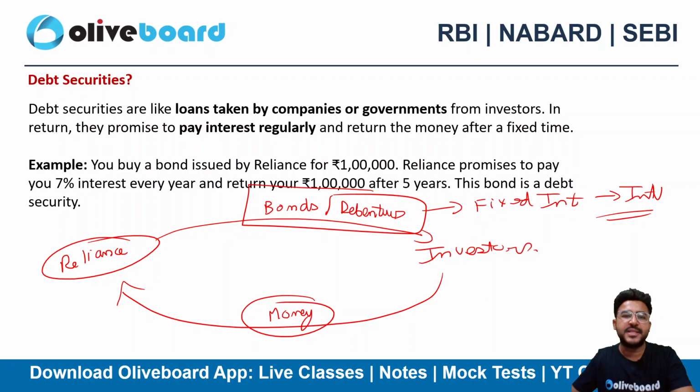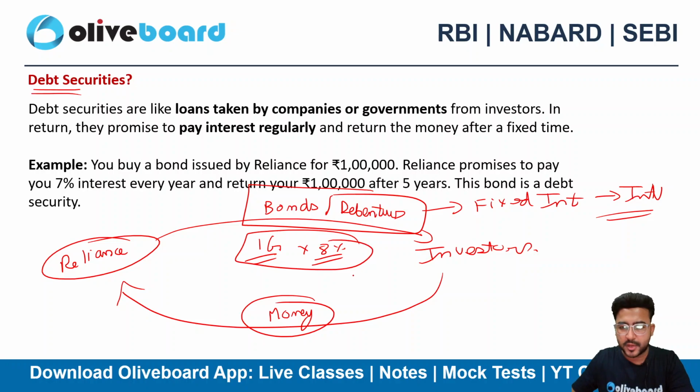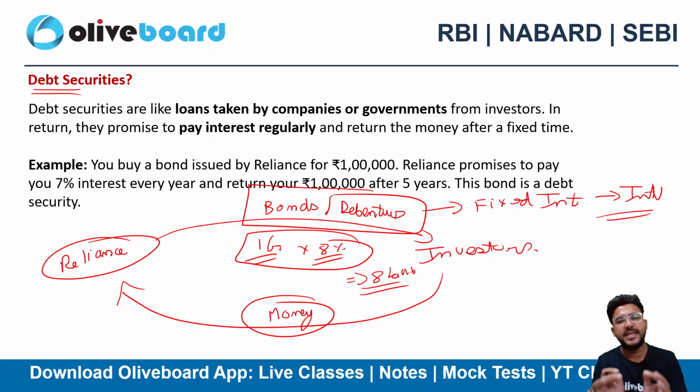So a bond and a debenture is nothing but a debt security. It's a fixed income, fixed interest bearing security. Reliance Industries will be paying fixed interest at fixed dates to the investors on this money. Let's suppose the bond was worth 1 crore and they are paying 8% as the coupon rate on it. So Reliance Industries will be paying 8 lakhs every year to the investors, and after the maturity period they will be repaying the principal amount of 1 crore as well. That's nothing but debt securities.